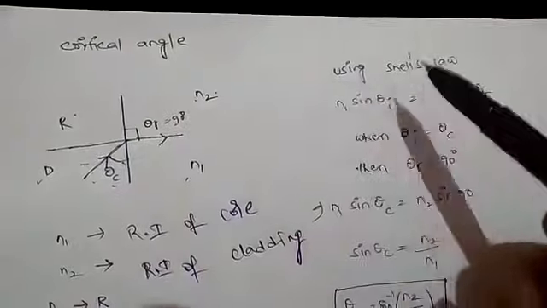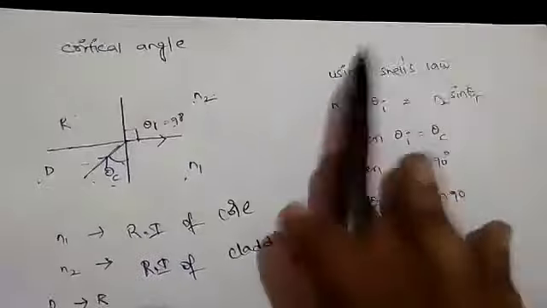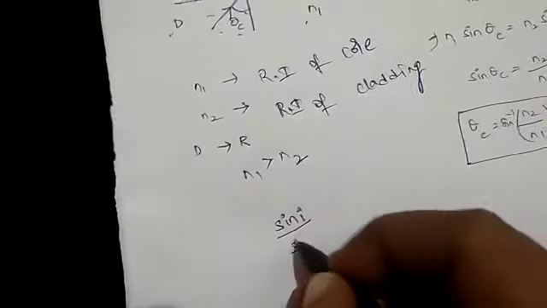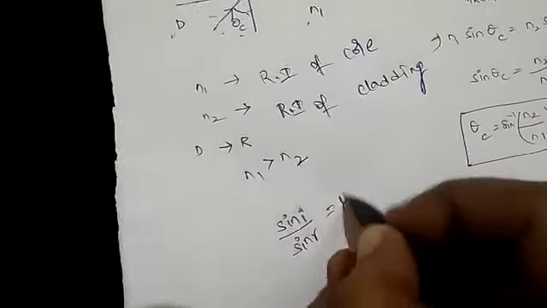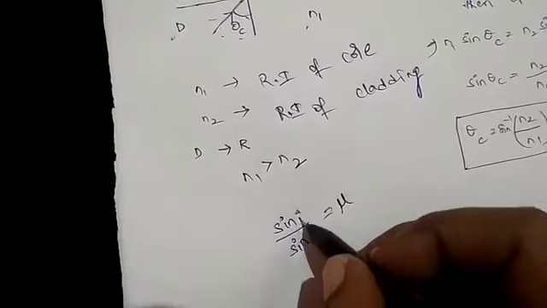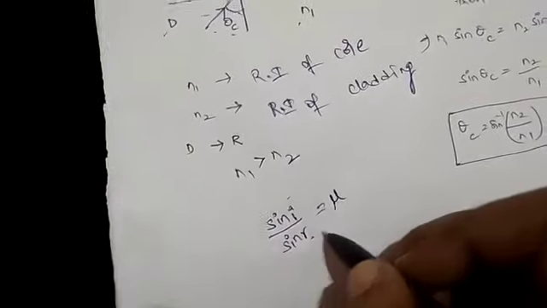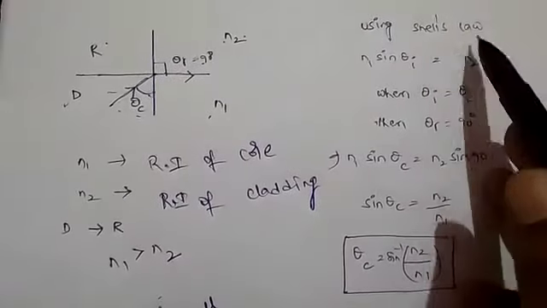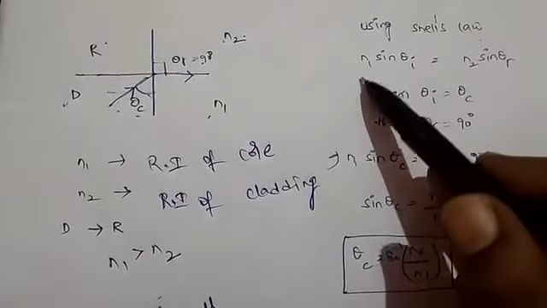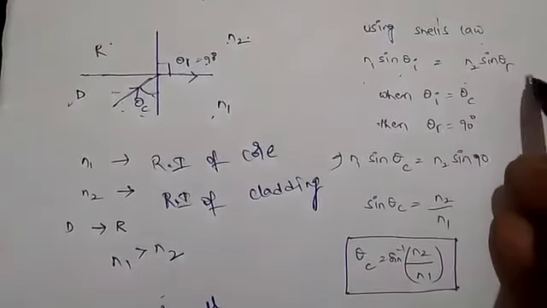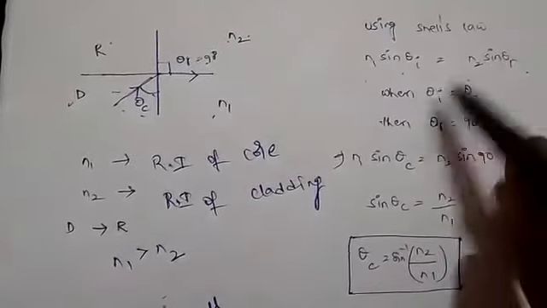Okay, next come to using Snell's law. We already know that Snell's law is sin i by sin r equals mu. So mu equals sin i by sin r. This is known as Snell's law. It is also written like this: N1 sin theta i equals N2 sin theta r.